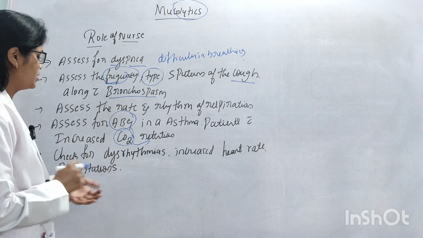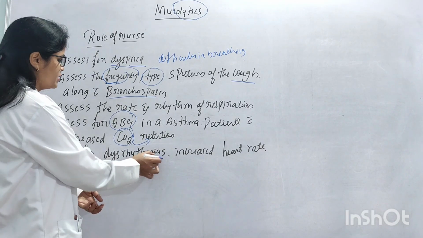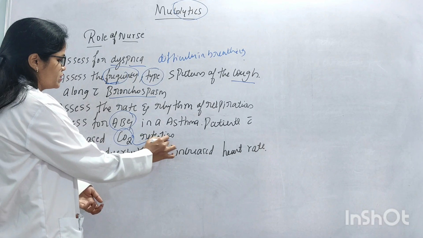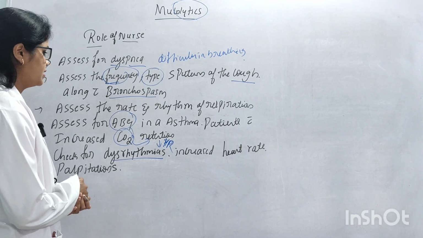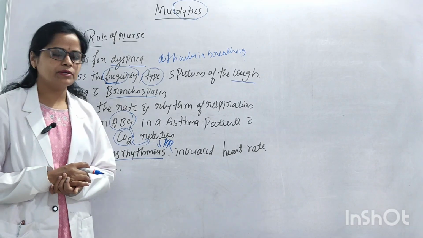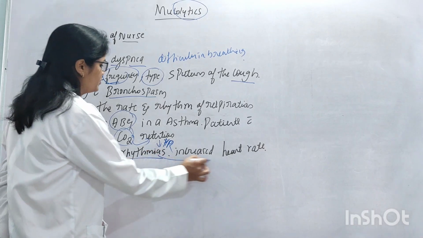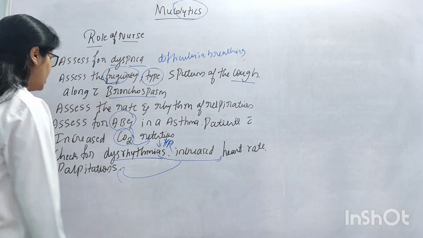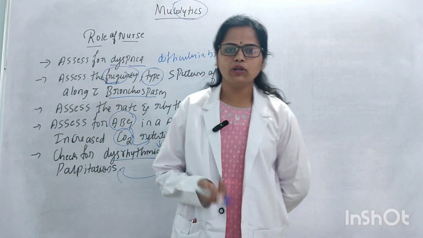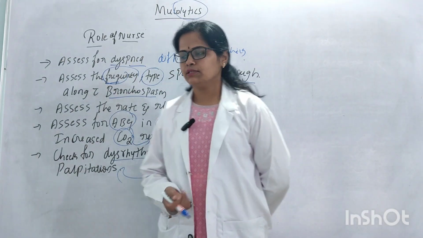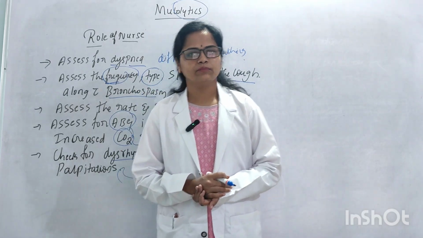And next, check for dysrhythmias, increased heart rate and palpitations. Dysrhythmia is nothing but an abnormal pulse rate or heart rate. After the administration of the drugs, the patient may feel an increased heart rate and palpitations. Palpitation is nothing but an audible awareness of one's own heart sounds. Okay, these are the roles and responsibilities of the nurse before and after administration of the mucolytics.